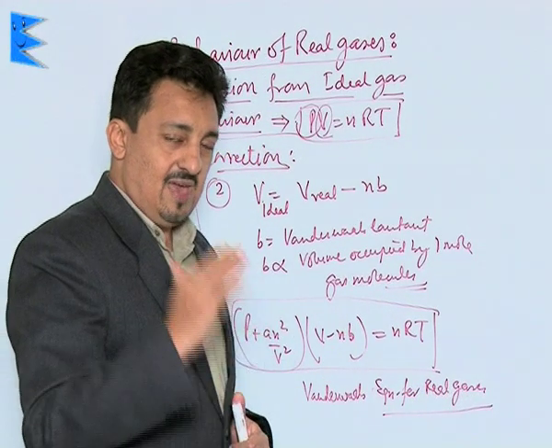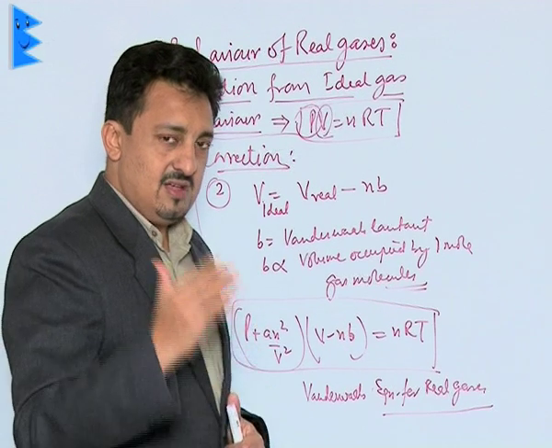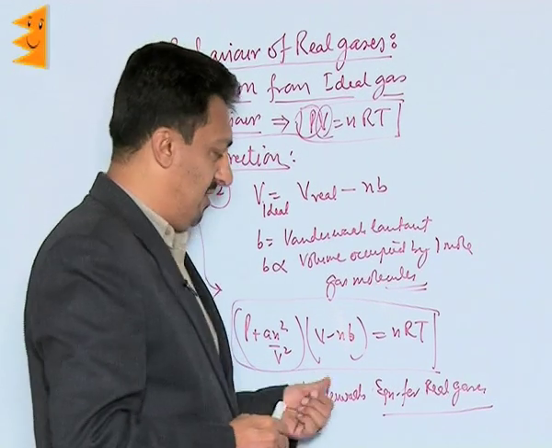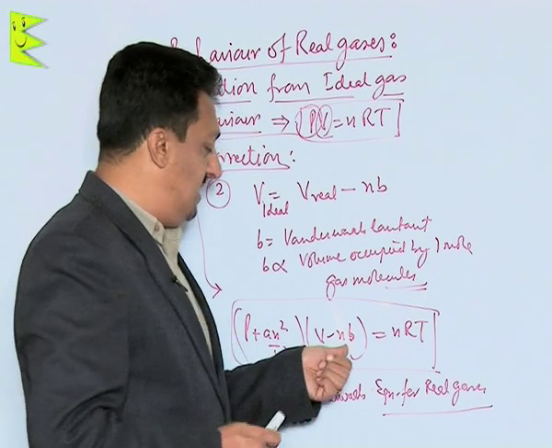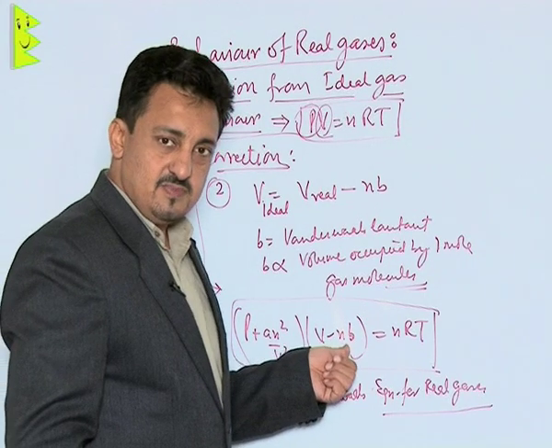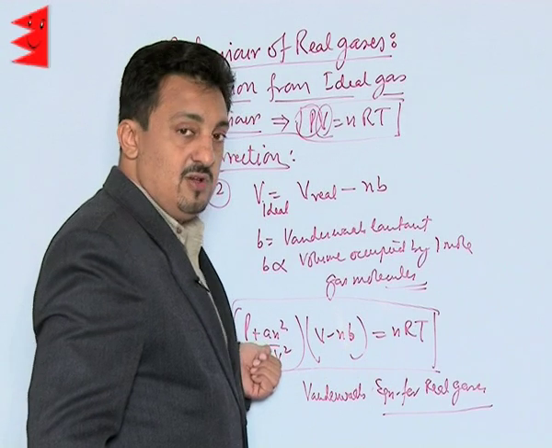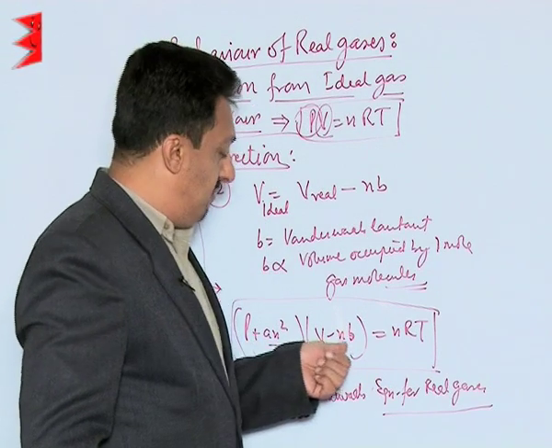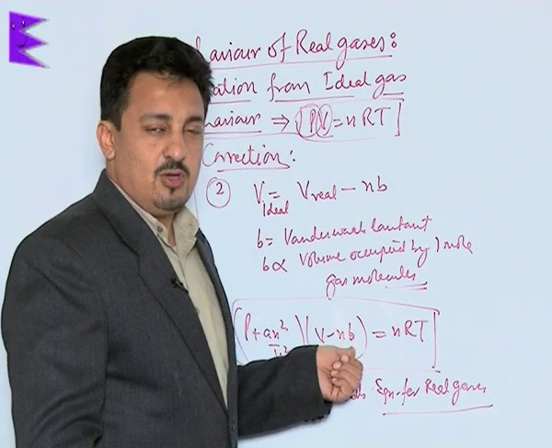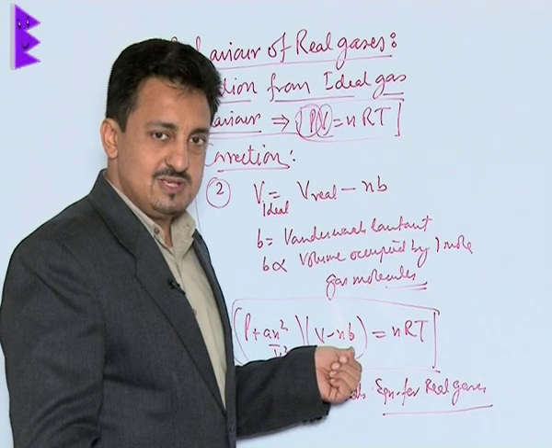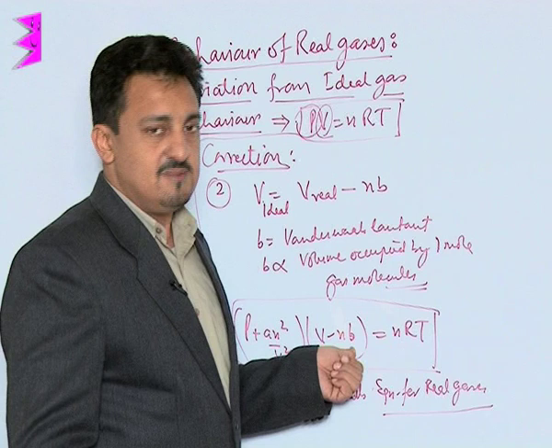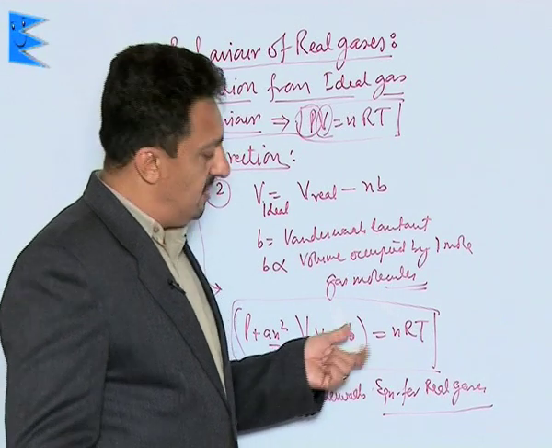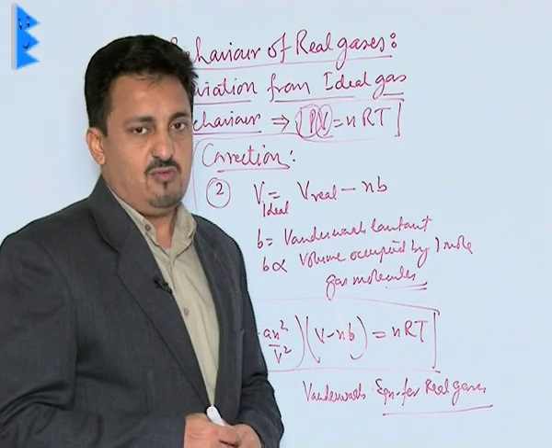All real gases under all conditions of temperature and pressure follow this equation, where a and b are the van der Waals constants. a signifies the magnitude of intermolecular forces, b signifies the volume occupied by 1 mole of gas molecules, and their values are constant for a gas, which are usually given. This is how you can find out the pressure volume relationship.